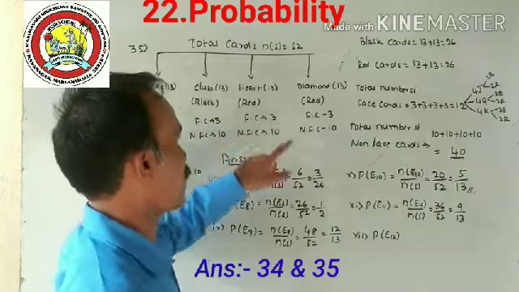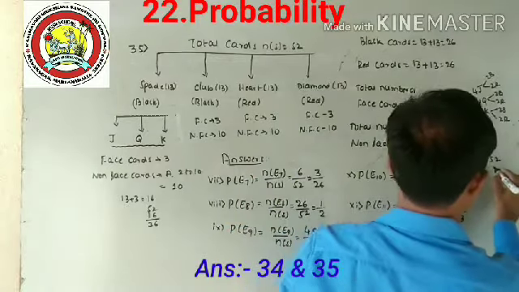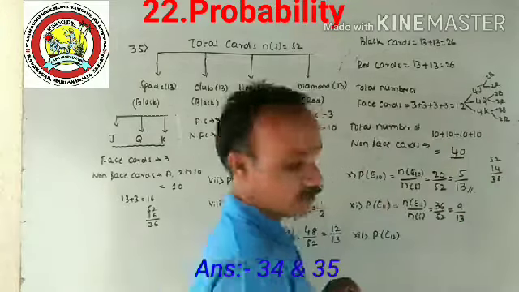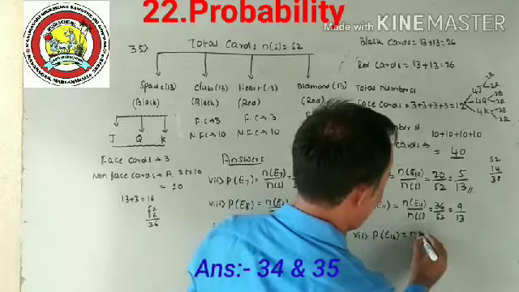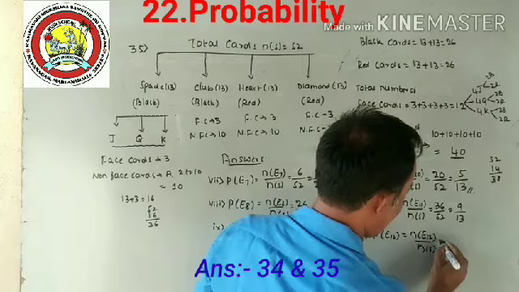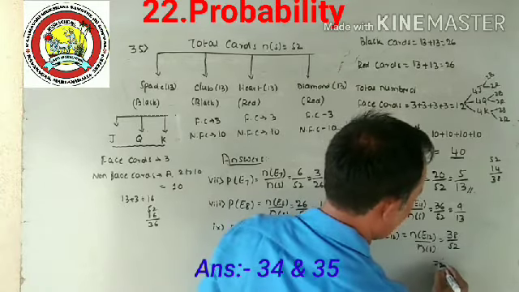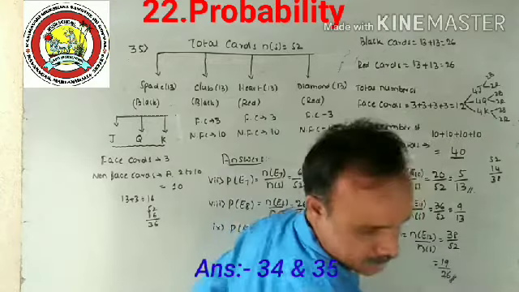Totally you have to subtract 13 plus 1, that is 14. So 52 minus 14 is 38. Correct? This is equal to N of E12 by N of S, that is 38 divided by 52, which is 19 divided by 26.